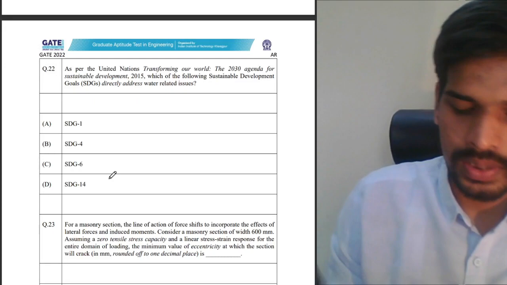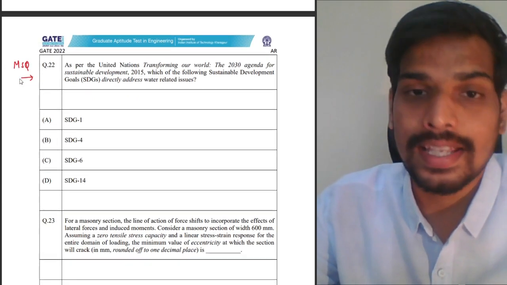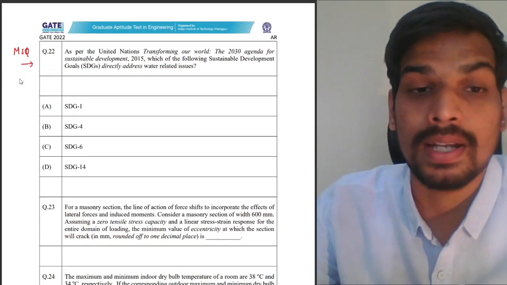Let us look into this next one. This again is a multiple select question for 1 mark again. In last year's paper, when multiple select question was introduced, not even a single question was asked for 1 mark in multiple select.